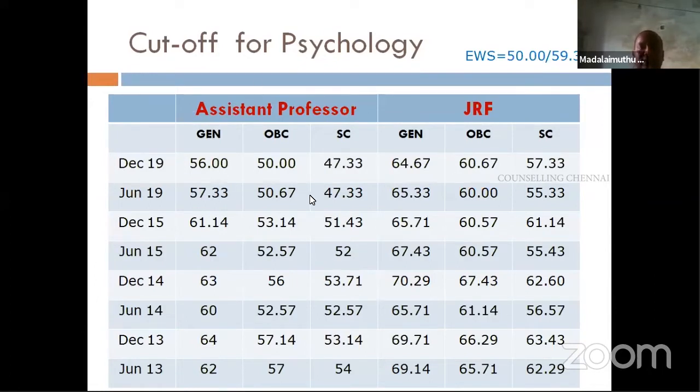So if you are getting, say, 56%, then you can qualify for assistant professor. Say if you are getting another 5% extra, you can be sure of getting JRF. So please look at the number of questions you are going to answer and the correct answers rather than the percentile rank, because it is calculated in relationship with the rest of the people who have appeared in the exam. So that one difference we need to be aware of.